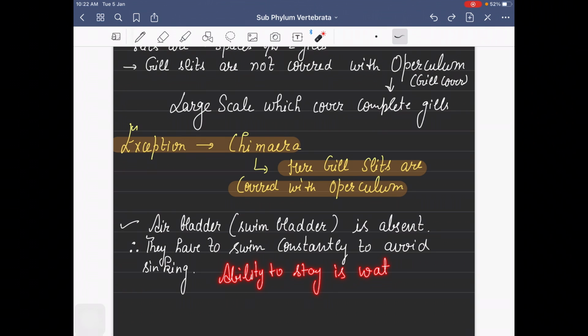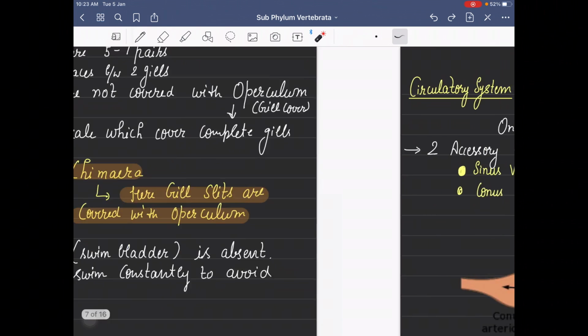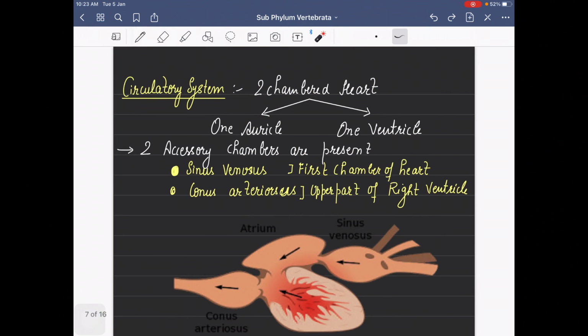A floating organ or air filled organ should be there if they have to stay in the water, but that is absent in the cartilaginous fishes. That is why they keep on moving constantly, so that they do not sink. So to avoid sinking, they are constantly moving or swimming.